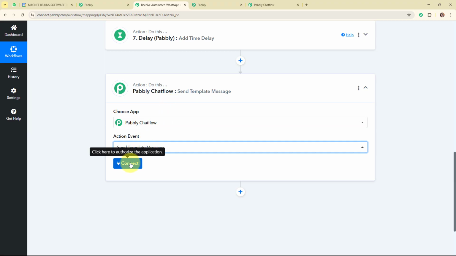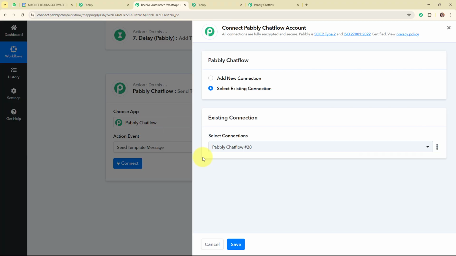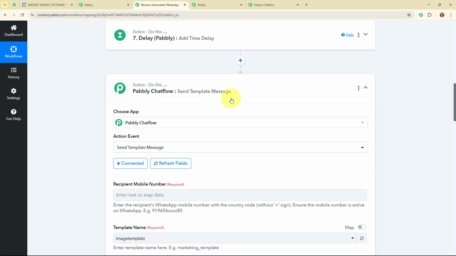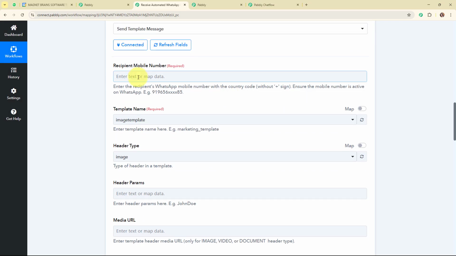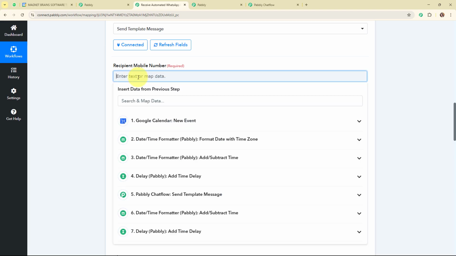Alright, so I'm going to click on Connect. And then here I'm going to click on Select Existing Connection, because I've already connected my Pabbly Chatflow account with Pabbly Connect in my previous action step. So I'm going to build this connection, and then again here for the recipient mobile number, I'm going to enter my own mobile number over here.